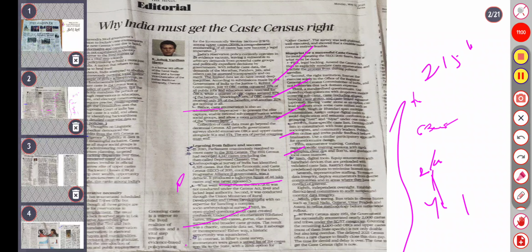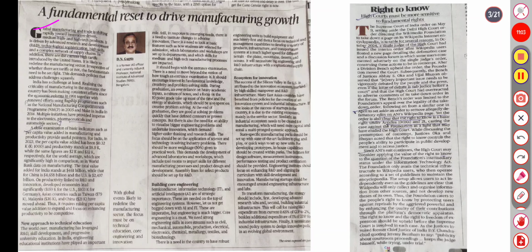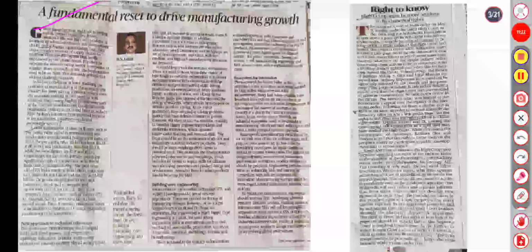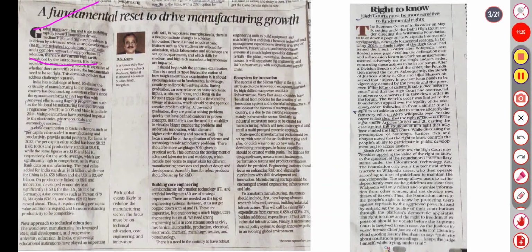So moving ahead, next is about the fundamental reset to drive manufacturing growth. The writer here is a former IAS officer and currently a professor at the National Institute of Advanced Studies. He was talking about how global manufacturing and trade are shifting rapidly toward innovation-driven, medium-high and high-tech products. It's about advanced research and development, technological sophistication, high skills and complex networks of supply chains. India has challenges at hand in realizing the critical role of manufacturing in the economy.